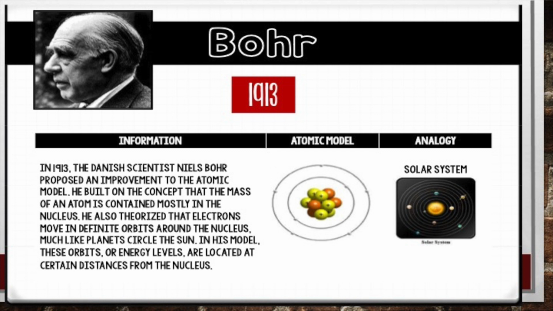So the Bohr model has the electrons going around the nucleus, kind of like the planets orbit the sun. So they go in concentric circles around the nucleus, and the electrons are in different energy levels. So you'll hear that circle called a lot of things: orbital and energy level. But just know that we're talking about the rings around the nucleus. In the Bohr model, the orbits or energy levels are located at certain distances from the nucleus.